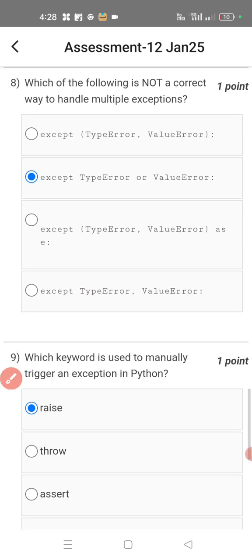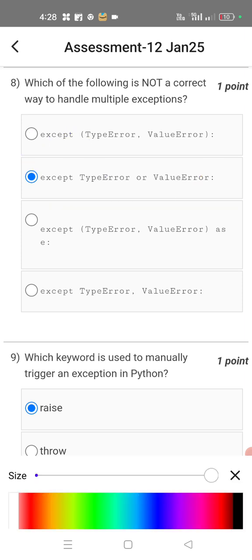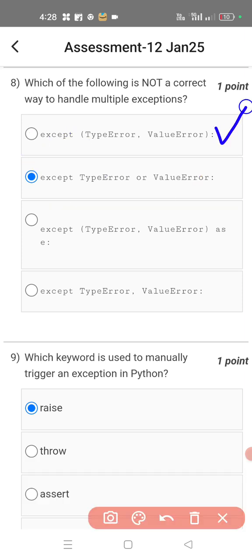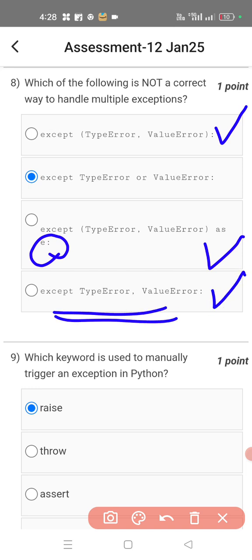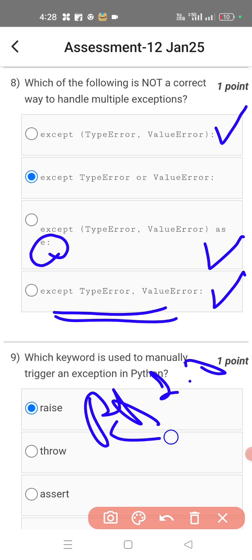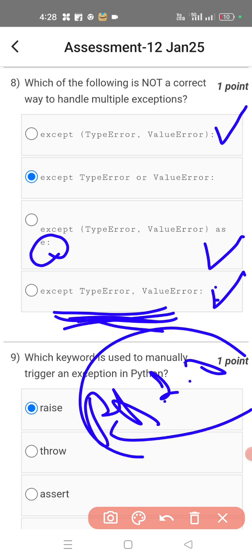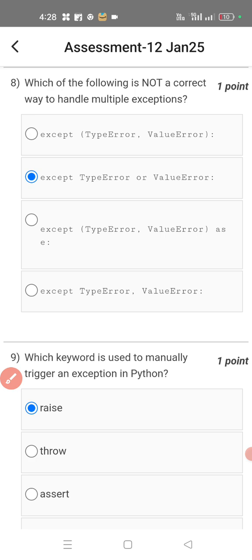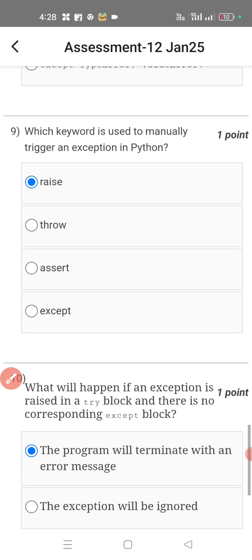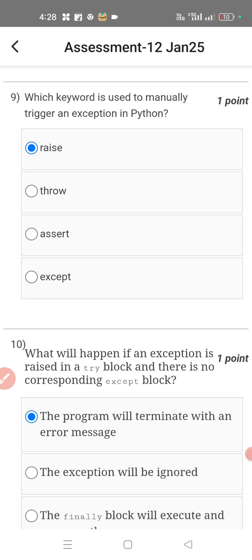Eighth one, which of the following is not a correct way to handle multiple exceptions? So this is a correct way to handle multiple exceptions. This is also a correct way to handle multiple exceptions, as e. So this is also an old syntax, Python 2.0. According to that it is correct, but this one is wrong. So it is not going to handle the multiple exceptions. Which keyword is used to manually trigger an exception in Python? So we know it is raise.